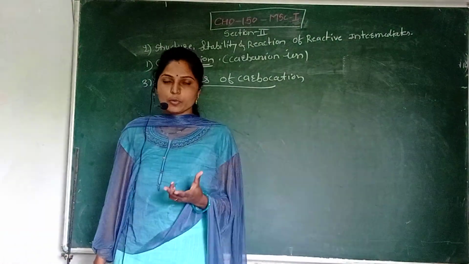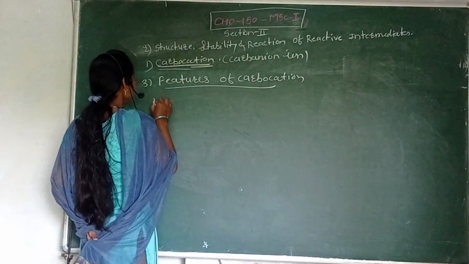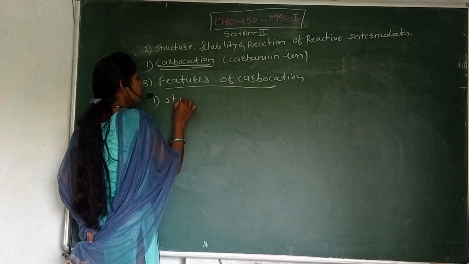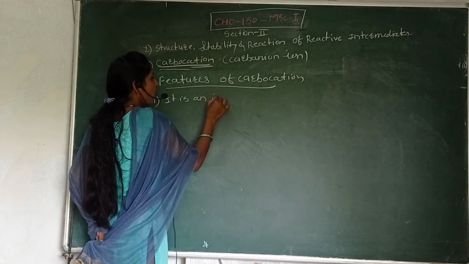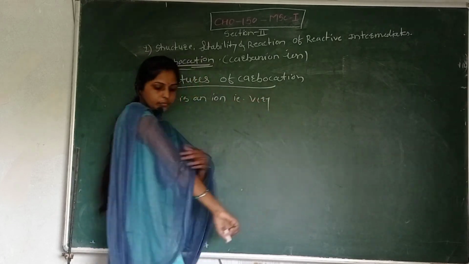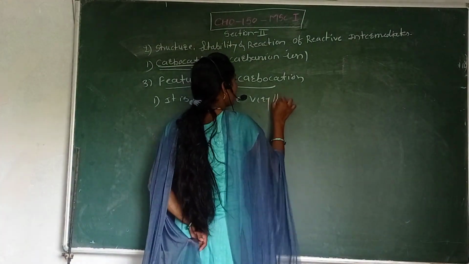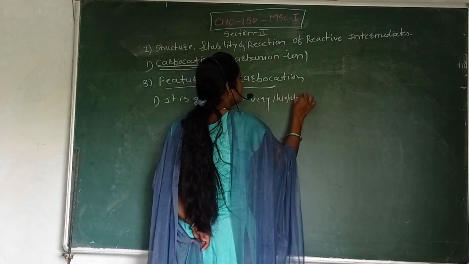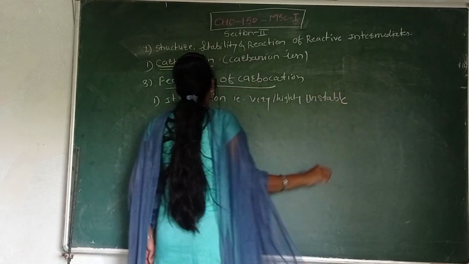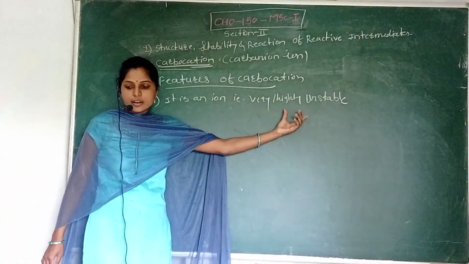Carbocation is an ion, that's why it is highly unstable. First of all, it is an ion that is very highly unstable.